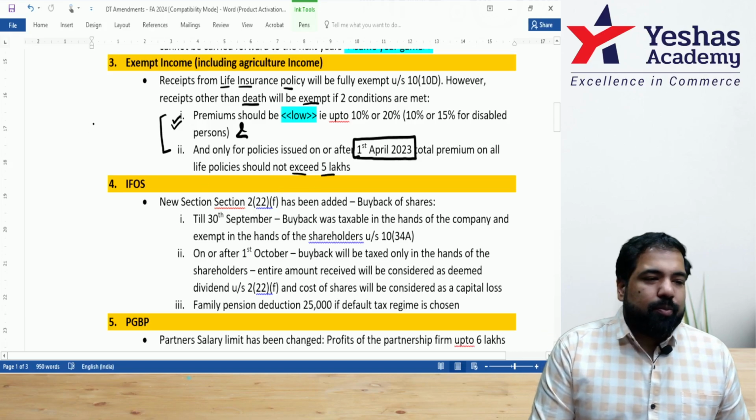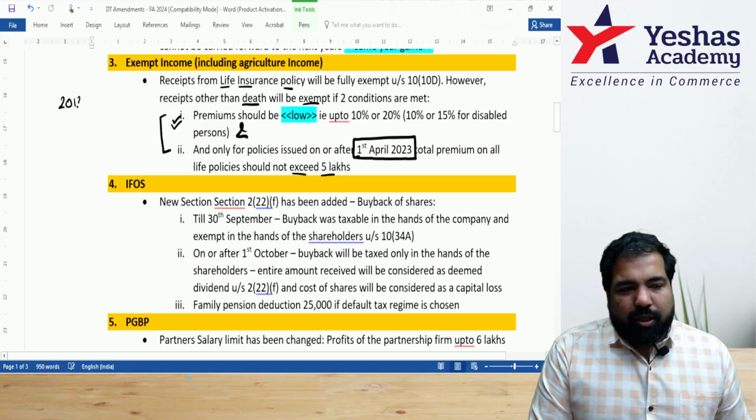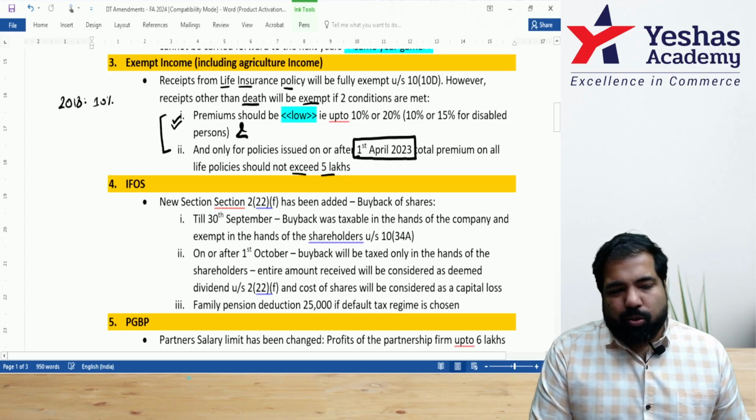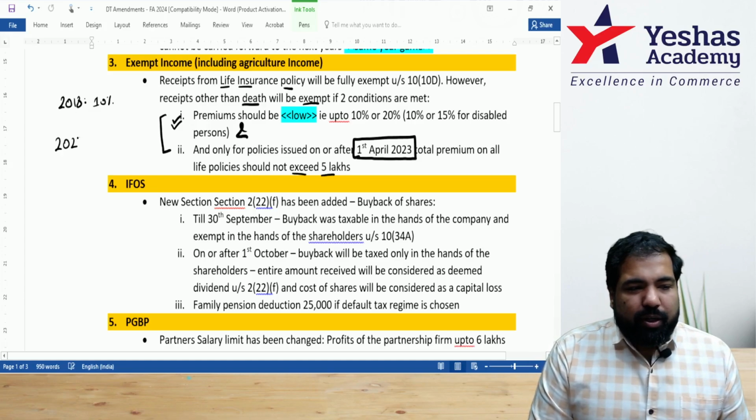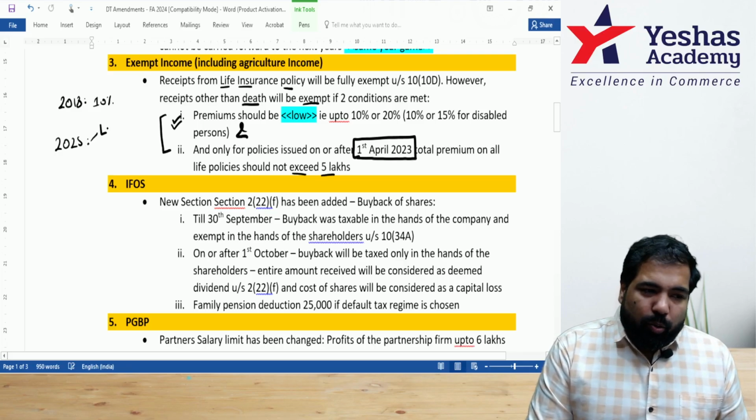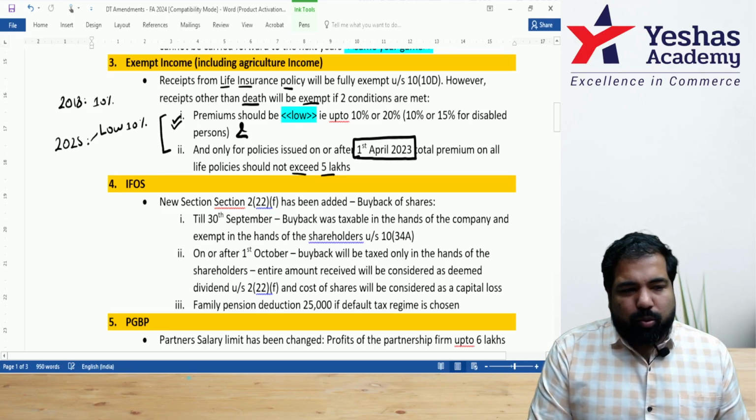Let's take an example. A policy taken in the year 2018, I will only see 10%, that is low premium. I'll not see the 5 lakh condition. For a policy taken today, guys, in 2025, I'll see the low premium also. That means the premium should be up to 10%.